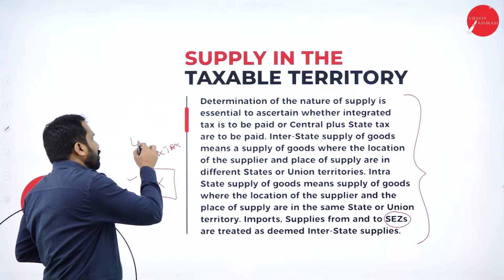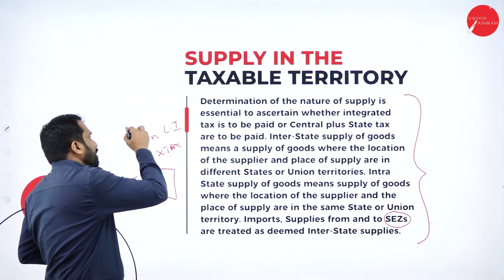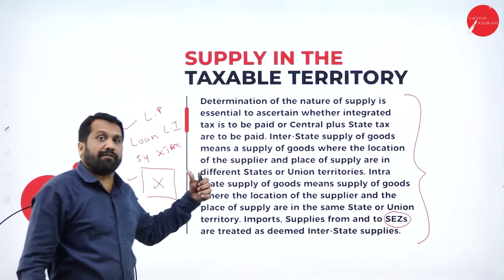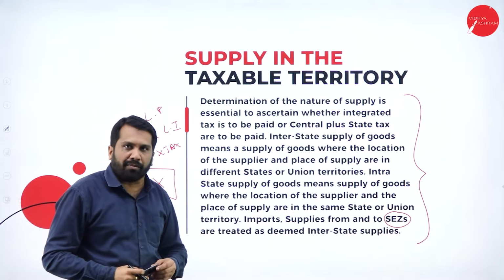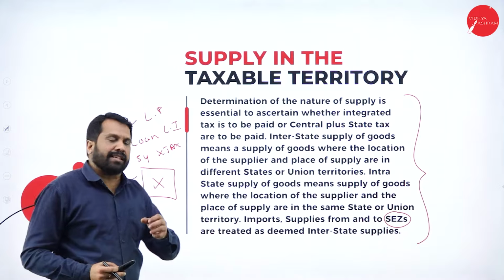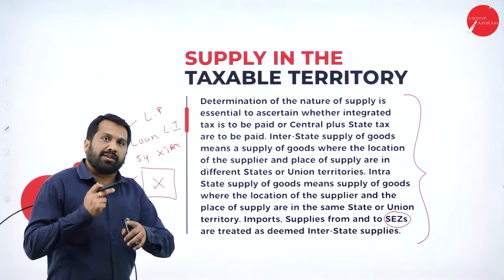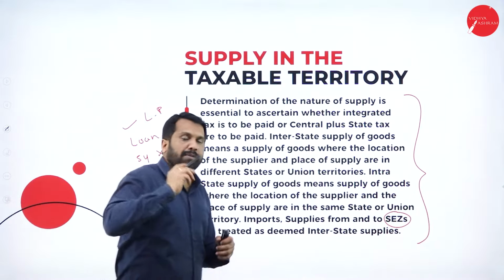You can get a loan with less interest. You will get all the facilities for less price. The land will be given free of cost. A subsidy will be given on purchase of raw material. All the facilities are given to this particular place. The reason is what? In the next 5 years, this place must become a developed place.